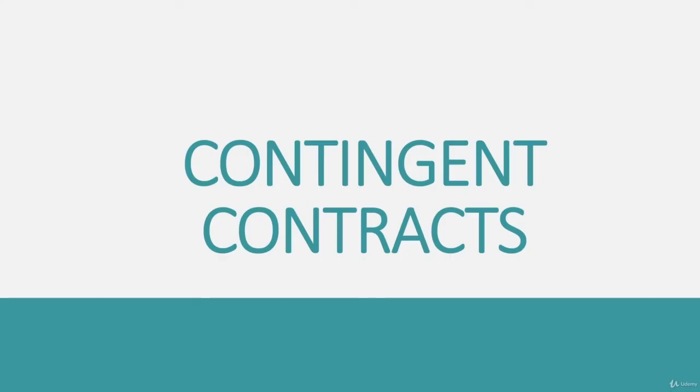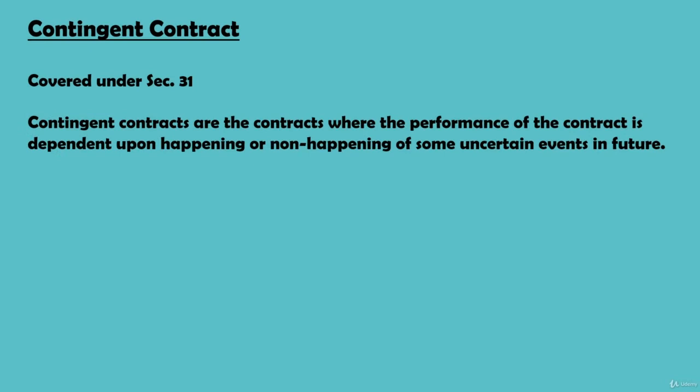Friends, contingent means something which is dependent upon some uncertain event or something which is left to chance. Contingent contracts are covered by Section 31 of the Act. These are the contracts where the performance of the contract is dependent upon happening or non-happening of some uncertain events